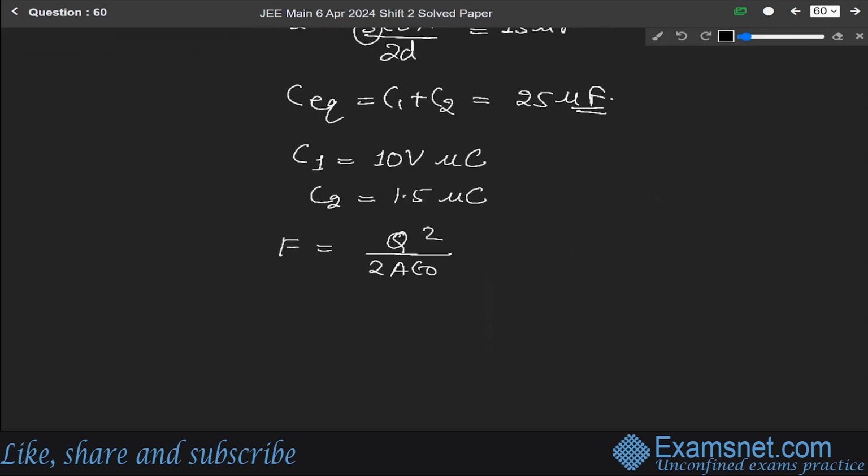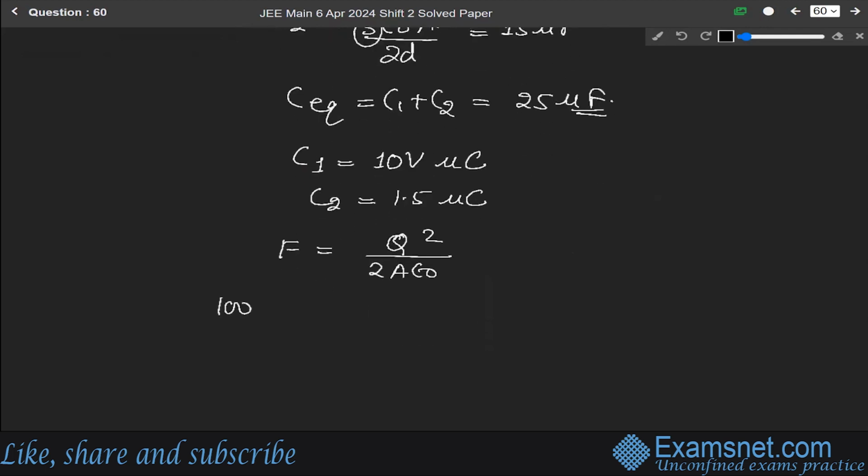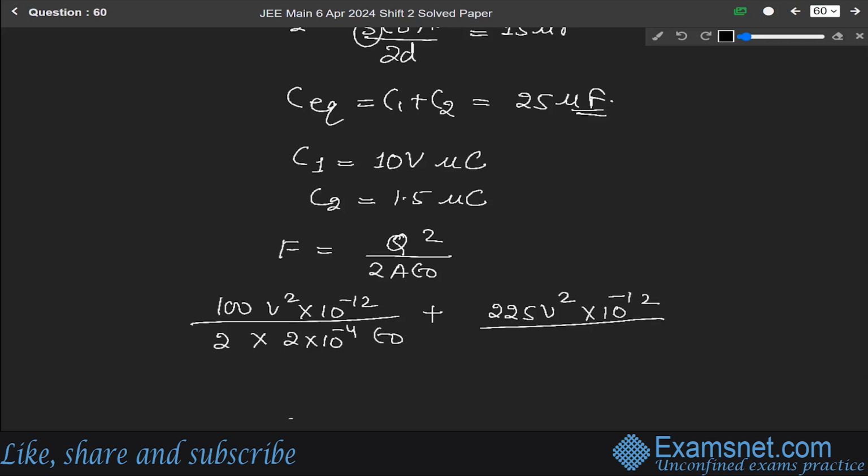So it will be equal to 100 V square × 10 to the power minus 12 over 2 × 10 to the power minus 4 (the area) × epsilon naught, plus 225 V square × 10 to the power minus 12 over 2 × 10 to the power minus 4 epsilon naught, and this is equal to 8.